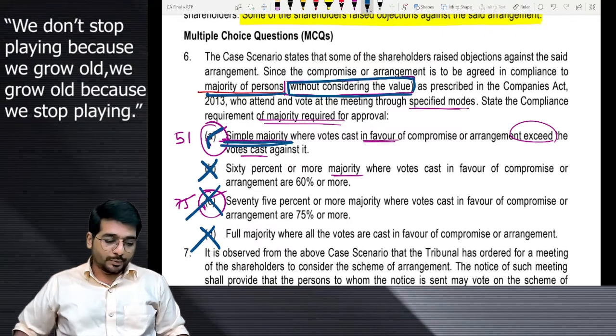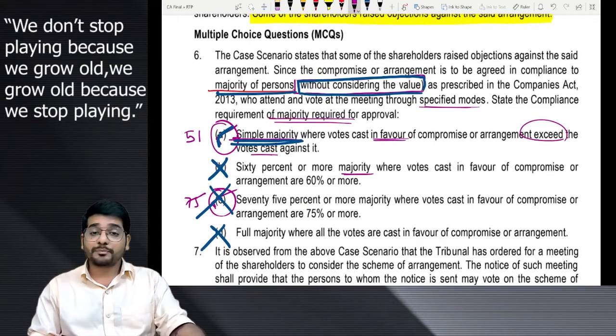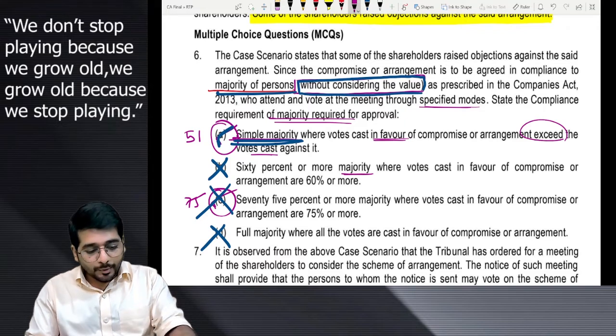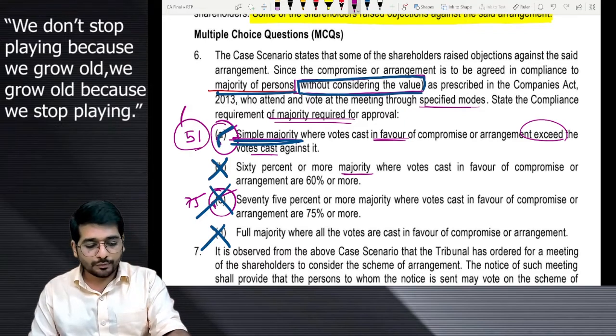Tricky point, tricky question, tricky answer. Yes. But welcome to CA final then, I would say. Right? 1 point, 1 word, small things you have to focus on. This point, this provision is explained.